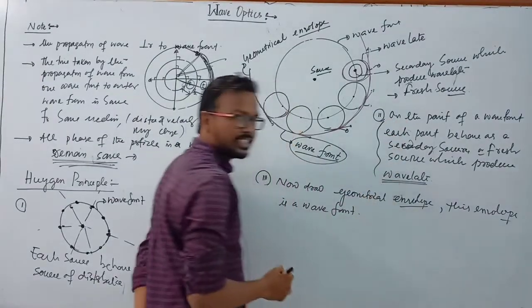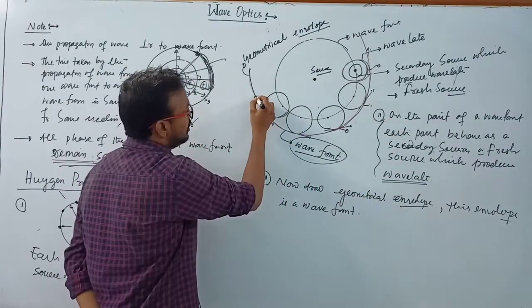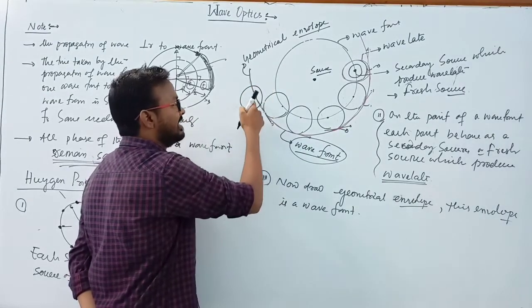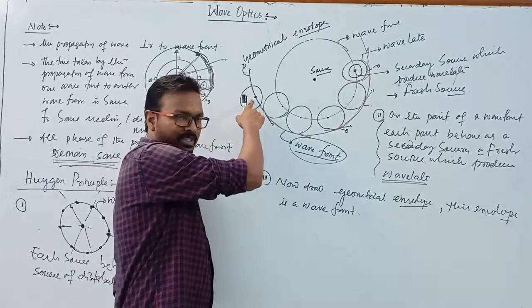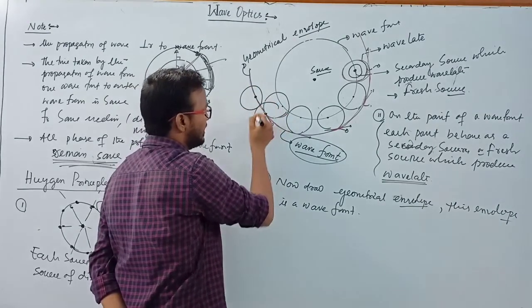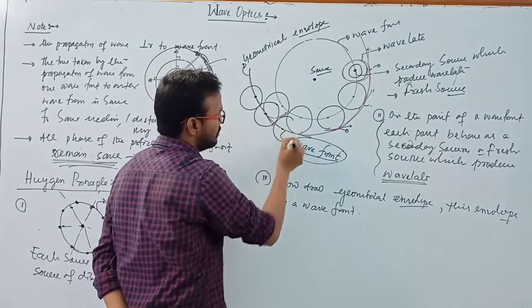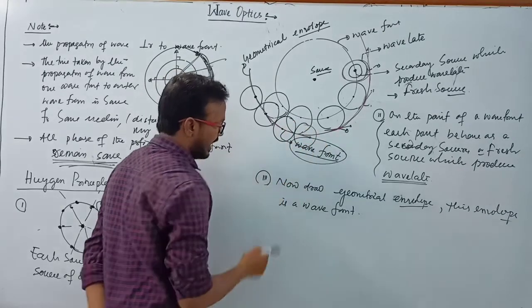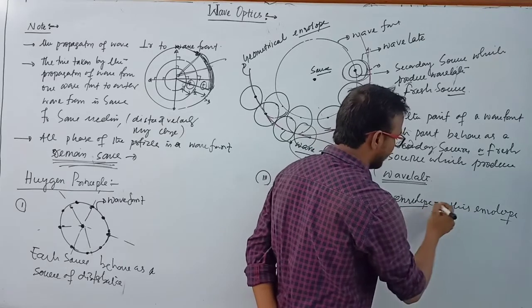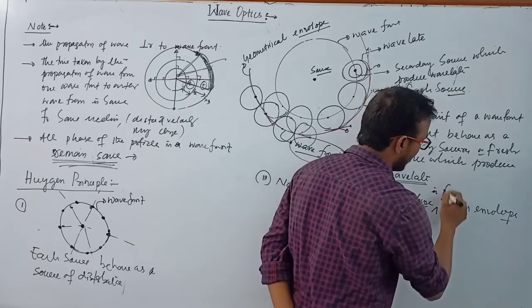to repeat this sentence. Each point on the wavefront behaves as a secondary source, and due to this secondary source it produces wavelets in this direction. And now draw a geometrical envelope in the forward direction.